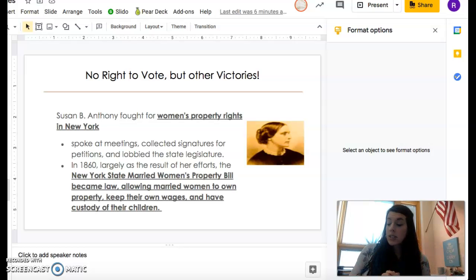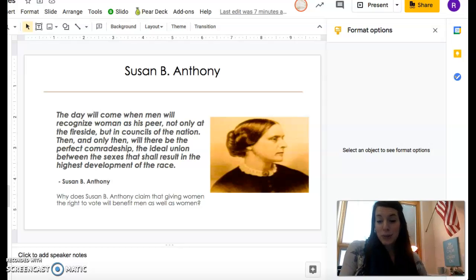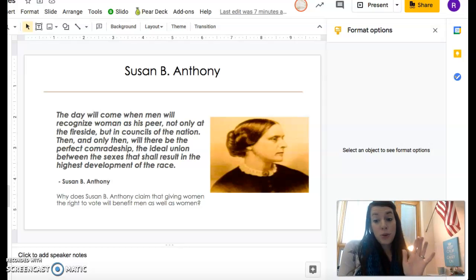Once you get these notes written on page 11, one more thing I want to add. I got to this in a few of my classes yesterday. I did not get to it in all of them. Also a test question, so it's important. This was a famous quote by Susan B. Anthony, again, the woman who fought for women's suffrage, the right to vote, and the Married Women's Property Bill.